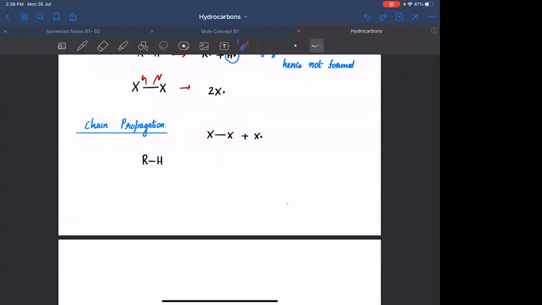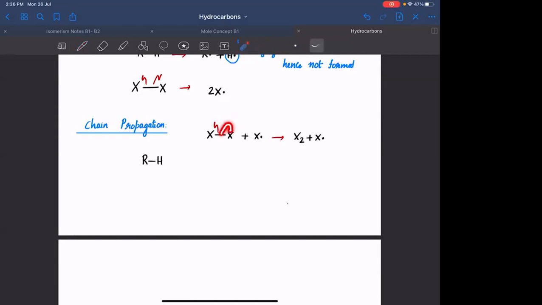So if this X free radical is reacting with this, you will break it in terms of free radicals. One X free radical will form, and another X free radical will form. One of the X free radicals will react with this to form X2 again. So what product will you get? You will not get any new product. It will lead to the formation of X2 plus X free radical.